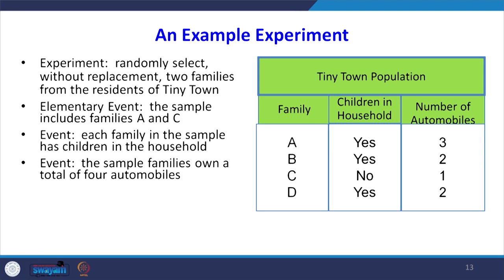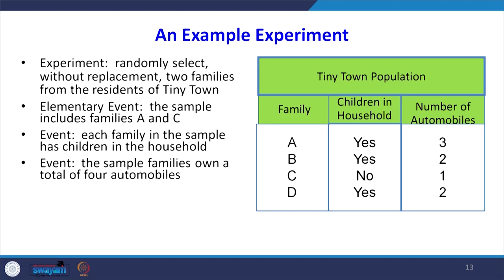If you look at the table, some town's population is given, there are 4 families there, family A, B, C, D. We have asked 2 questions: children in household, whether you have children or not. Say family A, yes. Then we asked number of automobiles, how many automobiles you have, 3. B, they have children, they have 2 automobiles. With the help of this table, we will try to understand what is the experiment. For example, randomly select without replacement 2 families from the residents of the town. So, elementary event, for example, the sample includes family A and C, randomly selected.